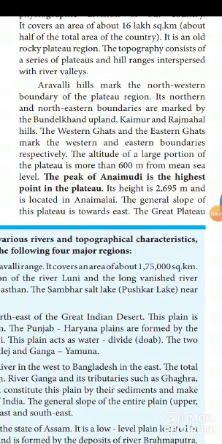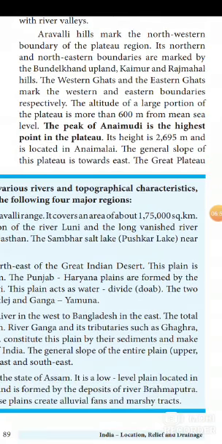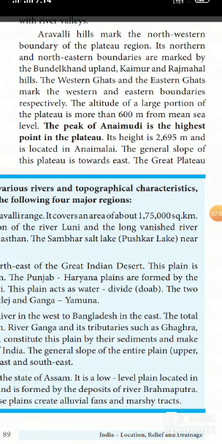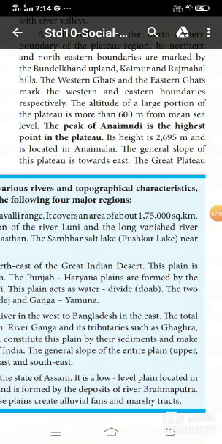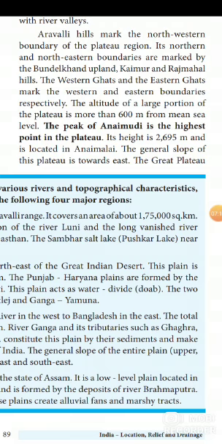Next, the altitude of a large portion of the plateau is more than 600 meters above mean sea level. The peak of Anaimudi is the highest point in the plateau. This is the very highest peak of the Peninsular Plateau.